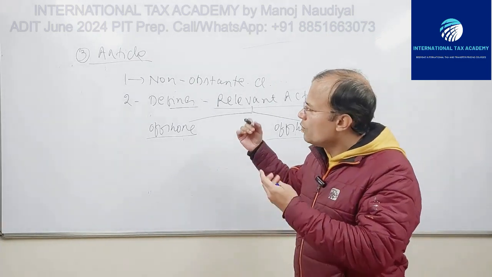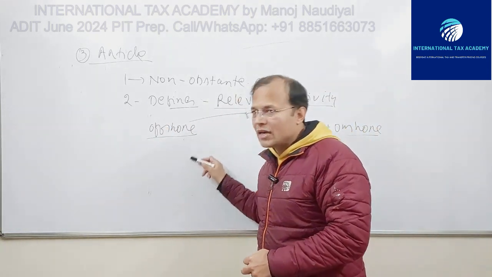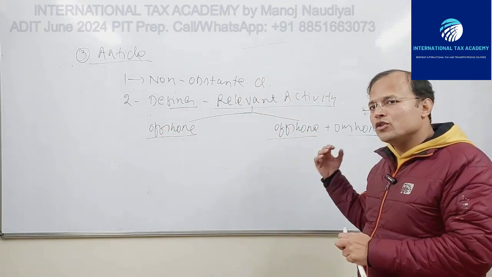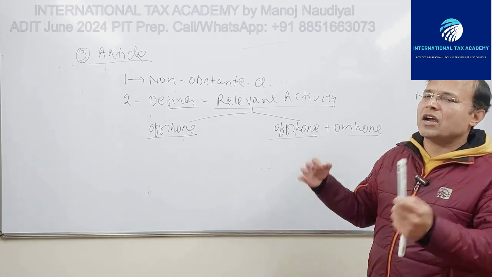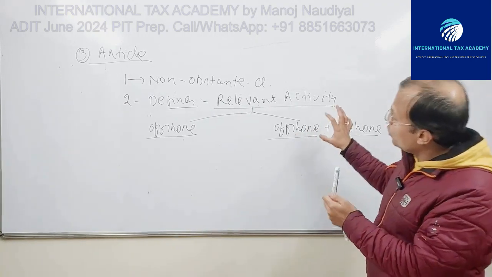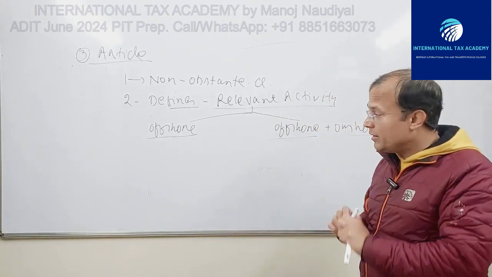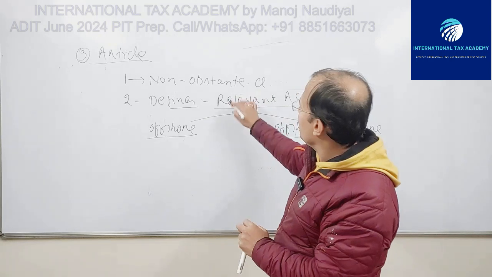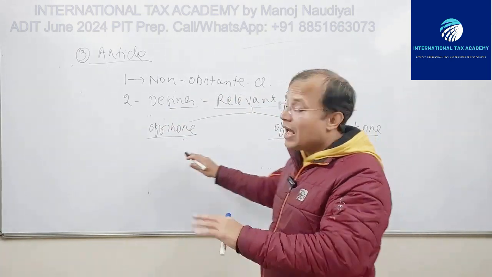The countries who wish to apply this new PE article only to the offshore activities can choose this variant, and the countries who wish to apply this new article, exploration and exploitation of extractable natural resources, to the offshore activities as well as onshore activities can choose this variant. Fine. The second paragraph defines relevant activity.